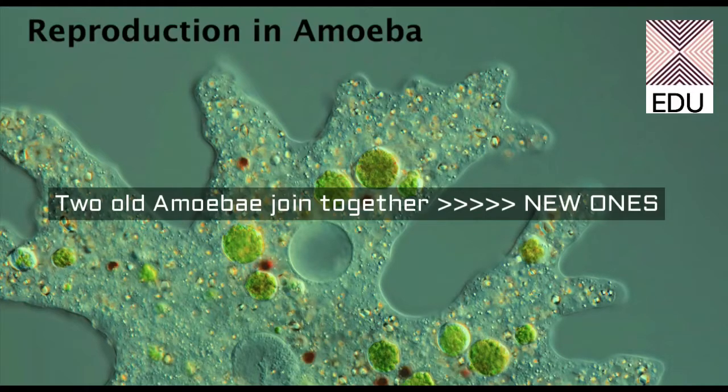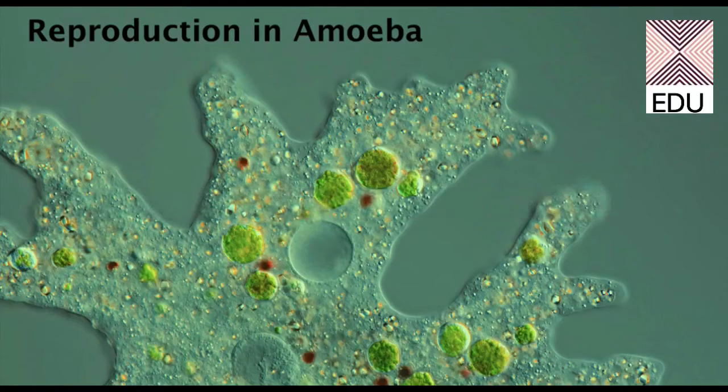This remarkable phenomenon is called rejuvenation. So old amoebae come together, and when they separate, they become new ones.